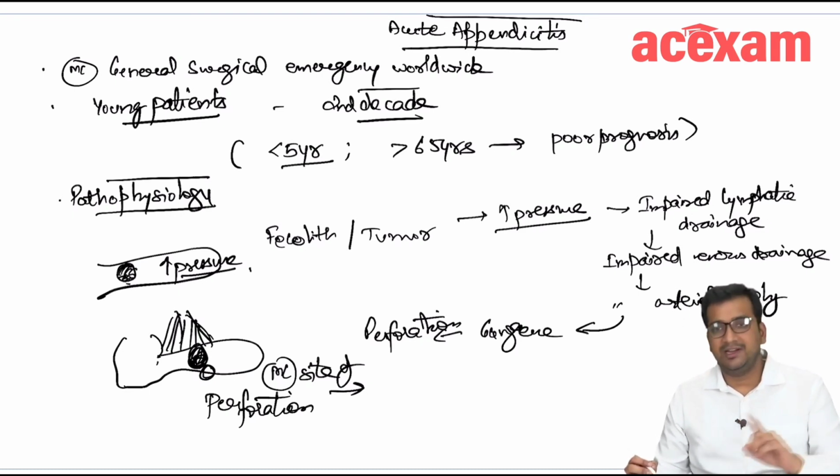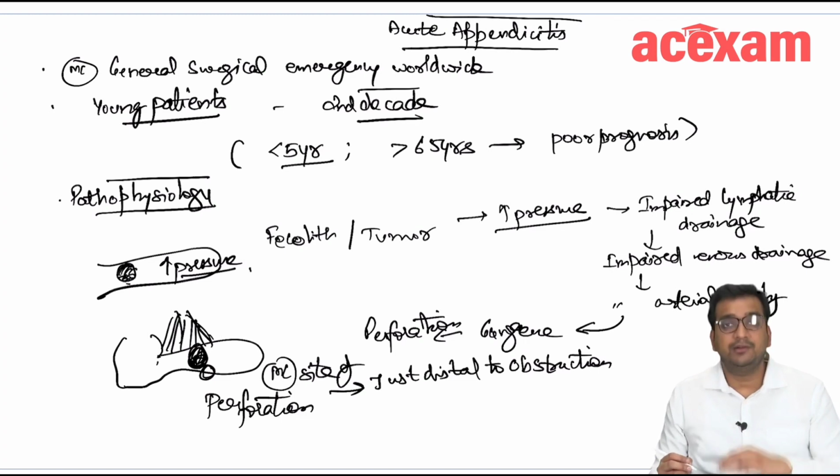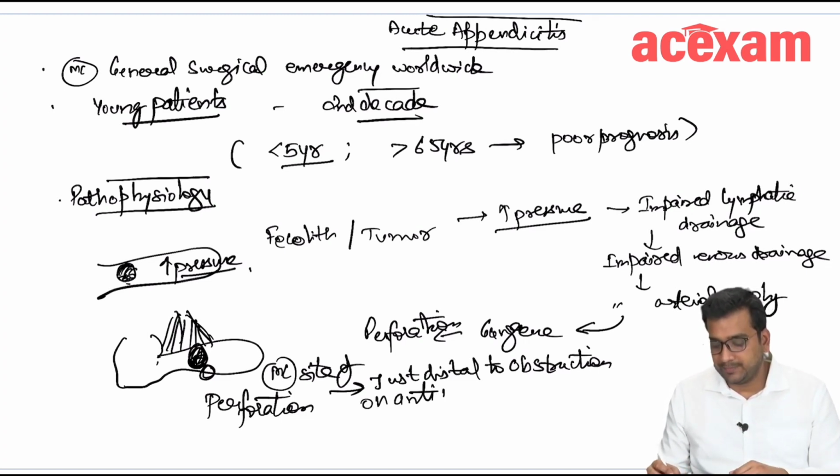Okay, not at the tip. Okay, so this is the most common site of perforation, just distal to the obstruction on the antemesenteric border.